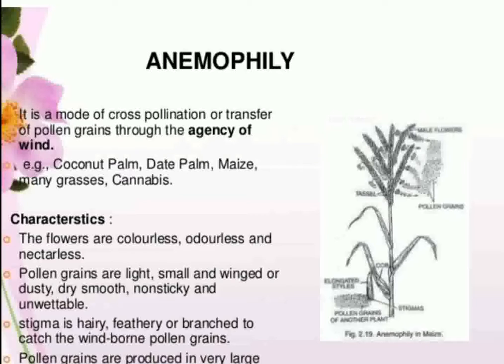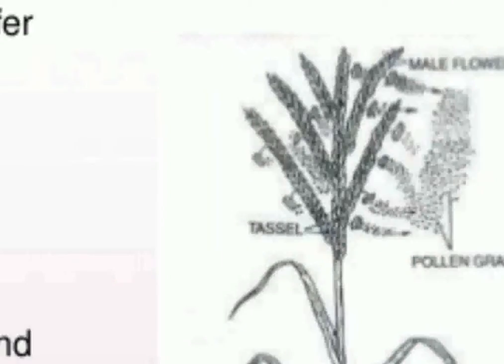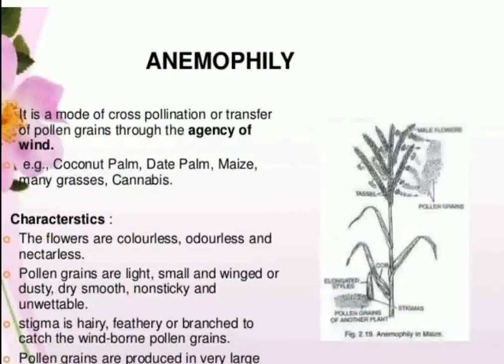Generally, the flowers which pollinate via the agency of the wind are colorless, odorless, and nectarless. Pollen grains are light, dusty, small, winged, dry, smooth, non-sticky, and even unwettable. That is, they do not get wet, and therefore the transfer becomes easier via wind. Stigma is hairy and feathery, as you can see in this figure. The stigma is hairy, feathery, or branched to catch the wind-borne pollen grains.